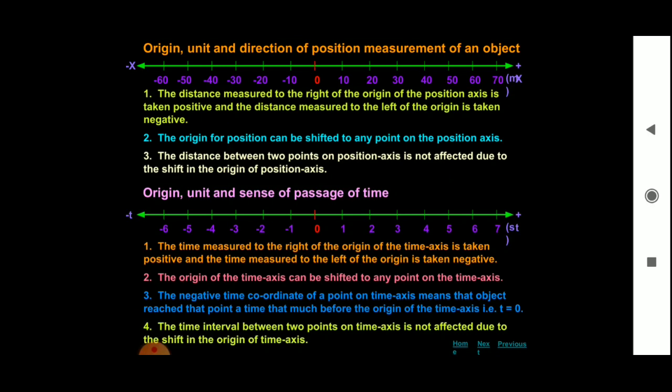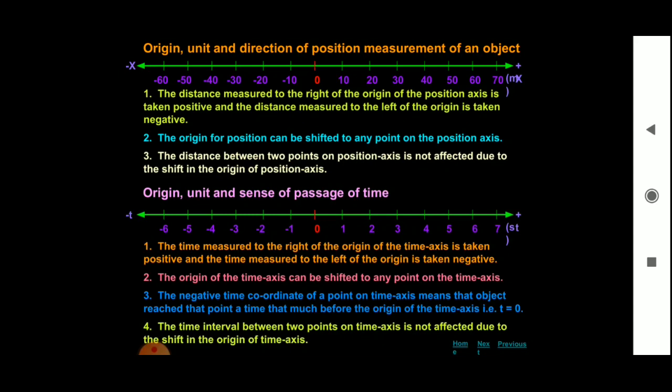The distance measured to the right of the origin of the position axis is taken as positive, and the distance measured to the left of the origin is taken as negative. Second, the origin for a position can be shifted to any point on the position axis.